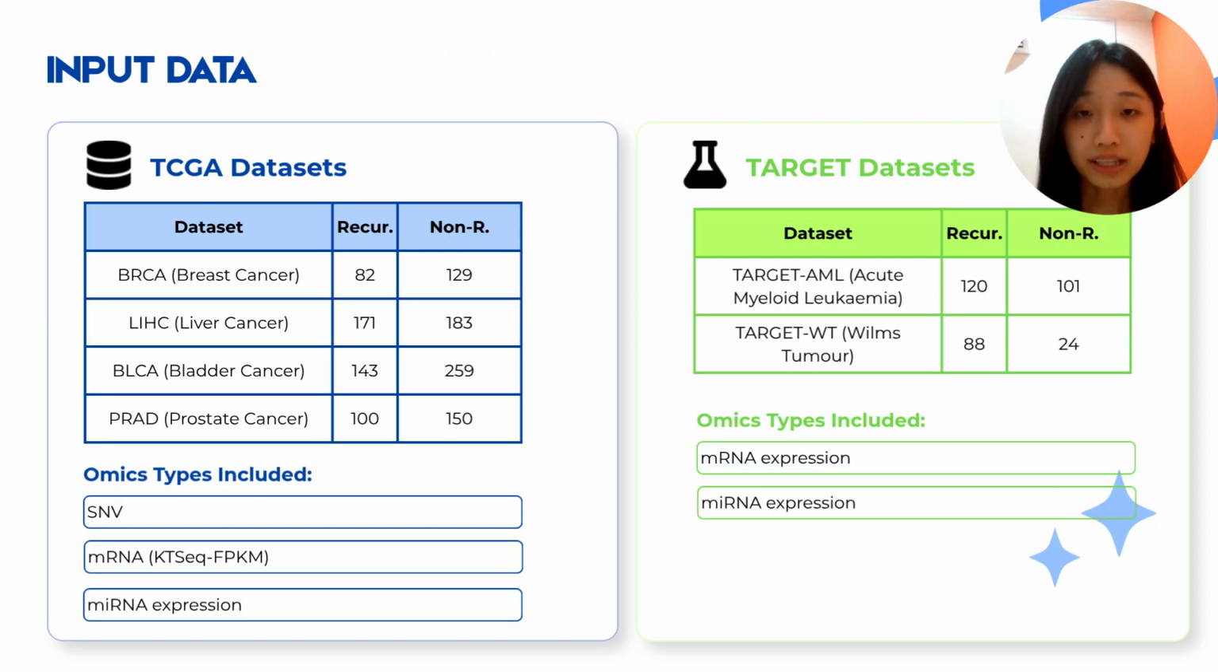For the input data, the study used two major public cancer databases, which are TCGA and TARGET. From TCGA, the authors used four cancer datasets, which are breast cancer, liver cancer, bladder cancer, and prostate cancer. These datasets include three types of omics data, which are SNV, mRNA, and miRNA expression. From TARGET, the authors used two pediatric cancer datasets, which are TARGET AML and TARGET WT. These datasets include RNA expression and miRNA expression. The target label is binary classification, which means the model predicts either recurrence or non-recurrence.